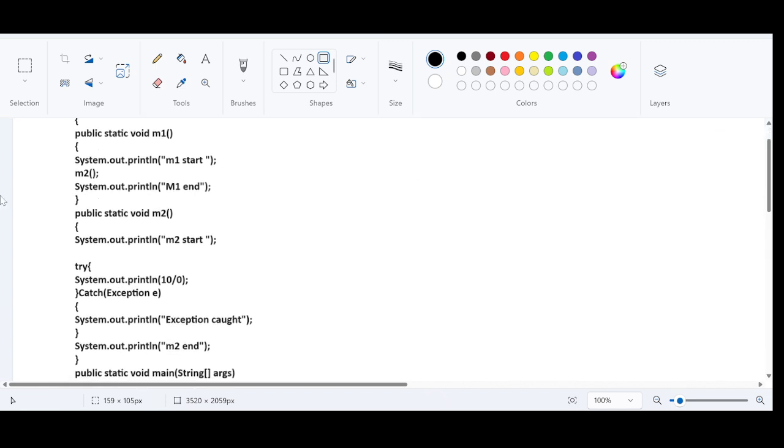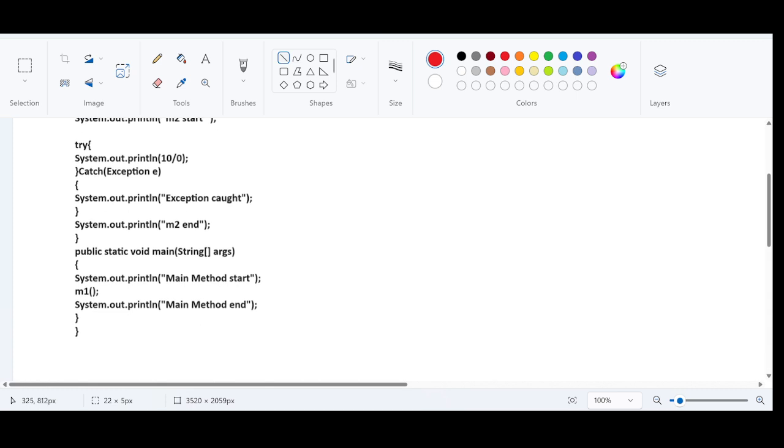The JVM will create the main thread. So we will start from the main thread. The main thread will try to get access to the main method. So where is the main method? Right. All the instructions in the main method will get executed as per the order.